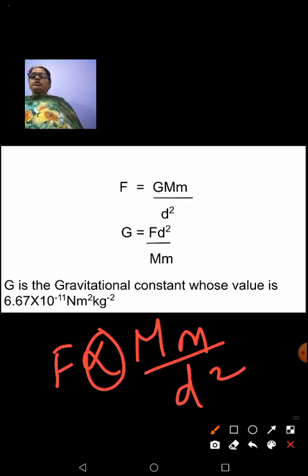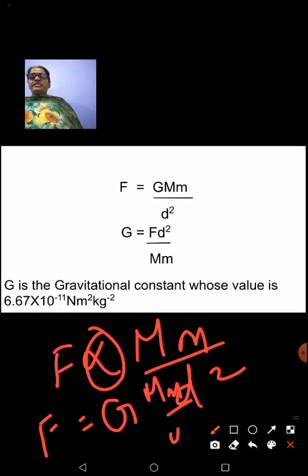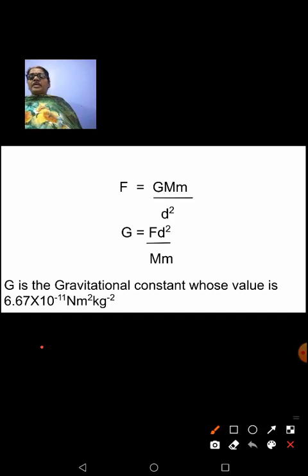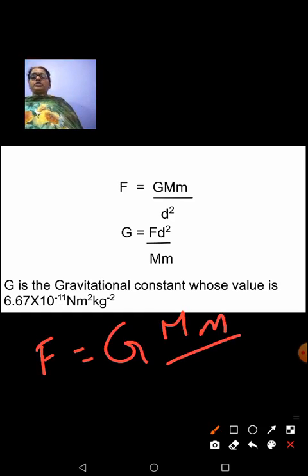In order to remove the proportionality symbol, you always have to introduce a constant. Let the constant that we introduce be equal to G. So F is equal to G Mm upon d square, where this G is what is known as your universal gravitational constant.